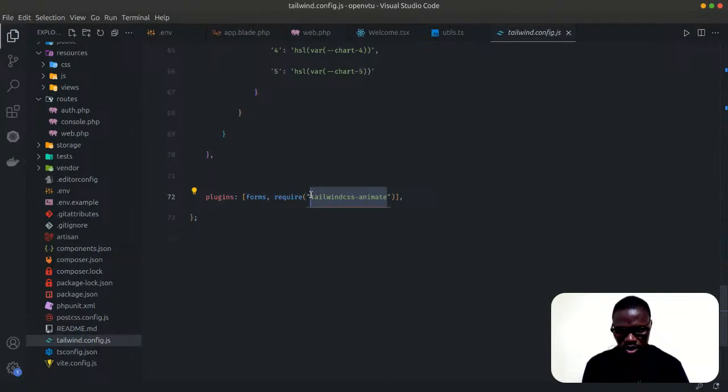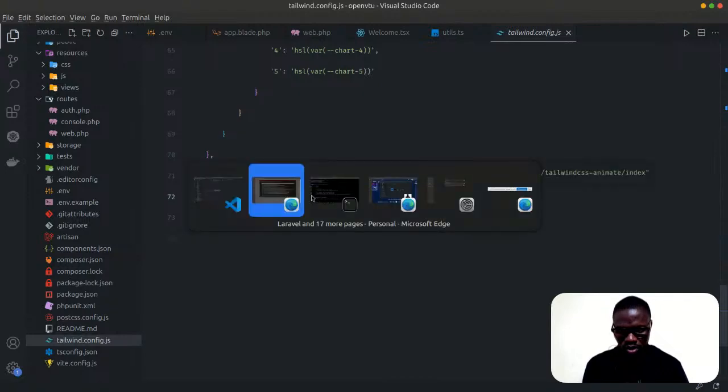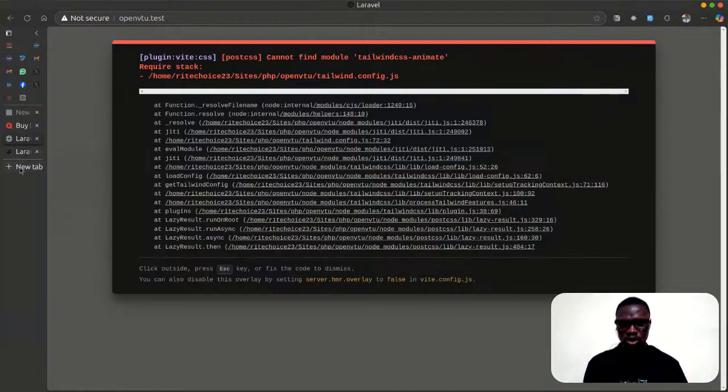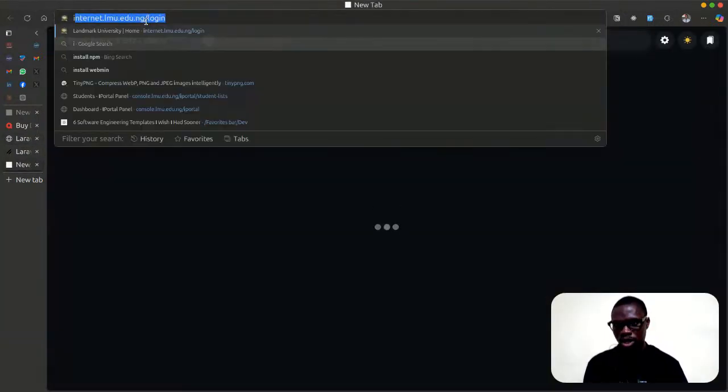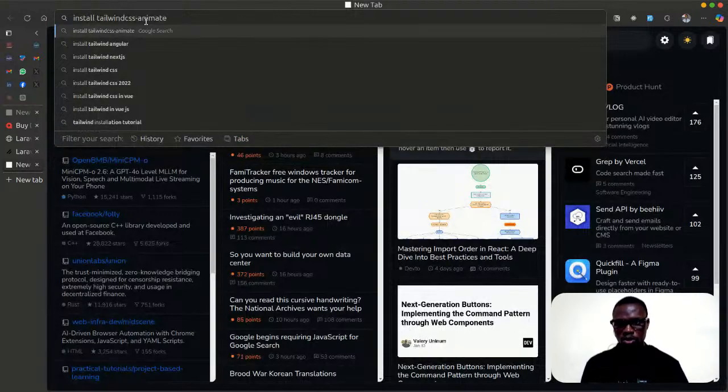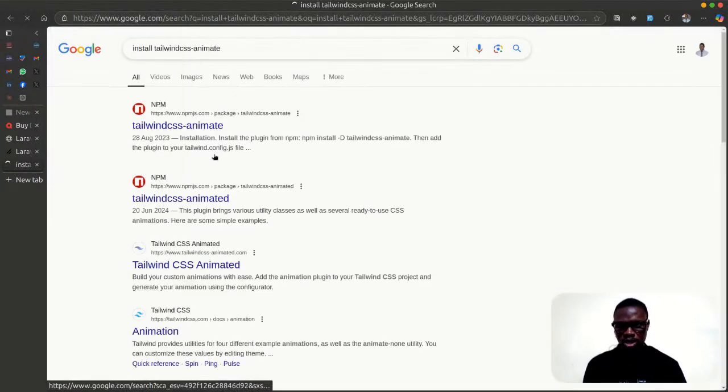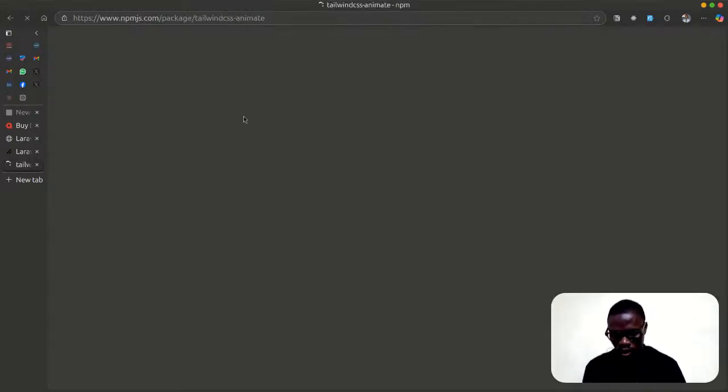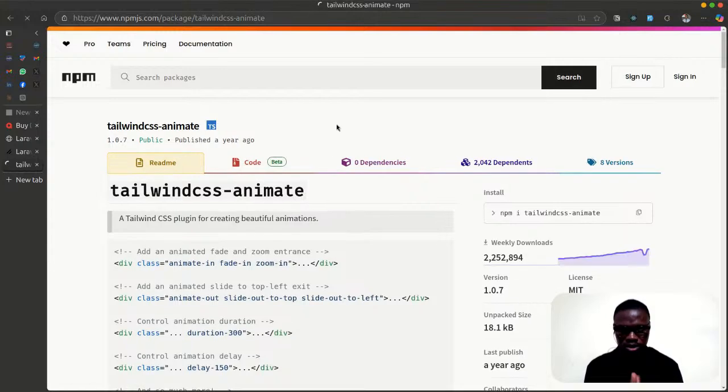I don't know. It's like ShadCN brought this in. But let's fix it. Let's go back to our browser. Let's open another tab here. Let's say install Tailwind CSS Animate. Let's go to this. I'll just fix it. If I'm the only one working, this is what I'll just do.